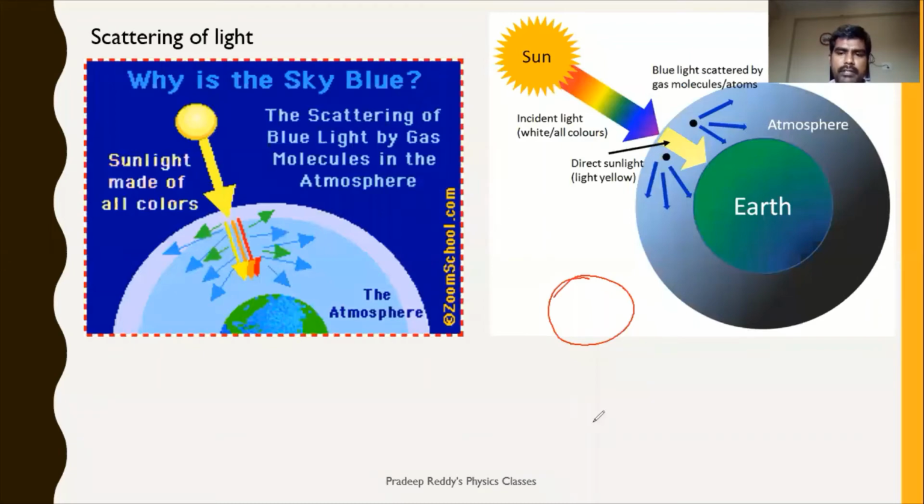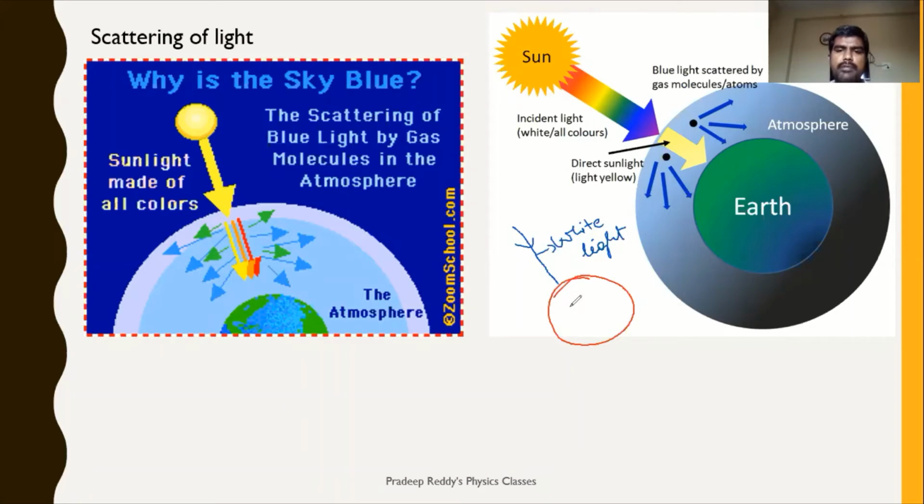Let me explain what is meant by angle of scattering. For that, I am choosing one molecule over here. This is white light. When white light is entering into this absorber, that means here it is a molecule.